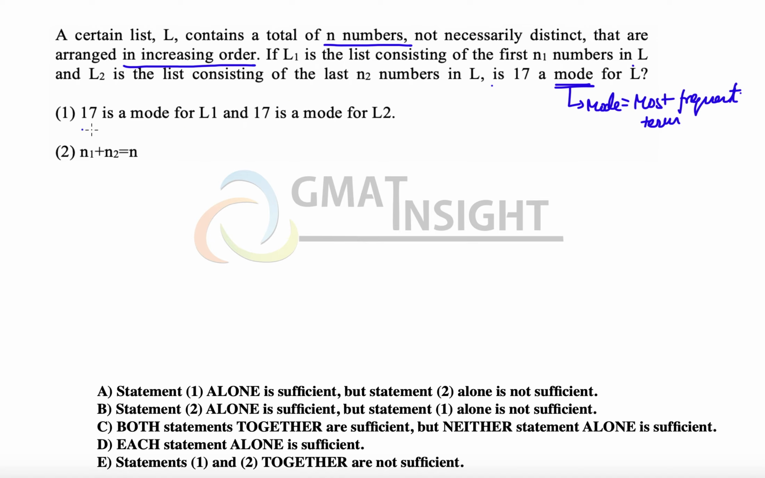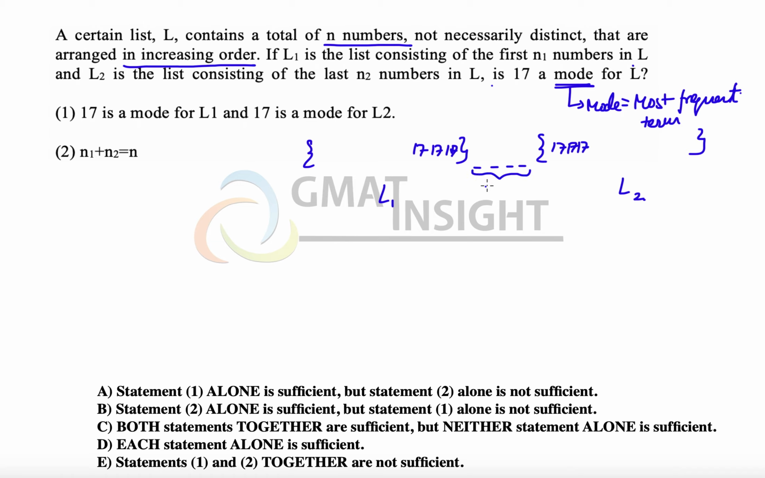The first statement says that 17 is the mode of L1 and 17 is the mode of L2. So we have a list L1, we have a list L2. Now there are two possibilities, because the numbers are arranged in increasing order. If some of the 17s have come here and some have gone there, then one possibility is that there is no overlap. And if there is no overlap, there is also the possibility that there are some more terms in between.